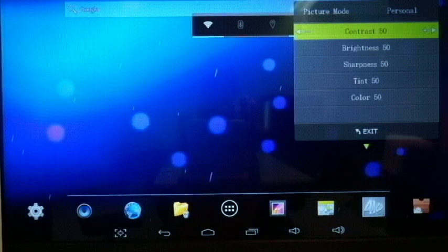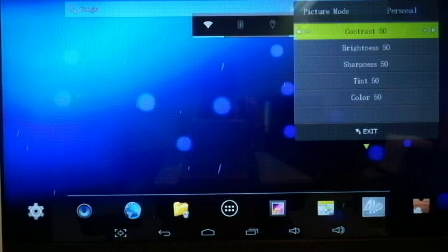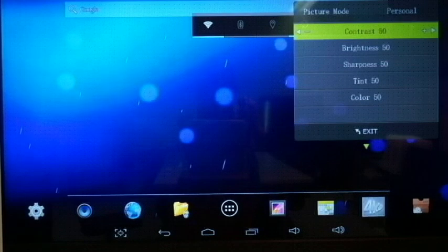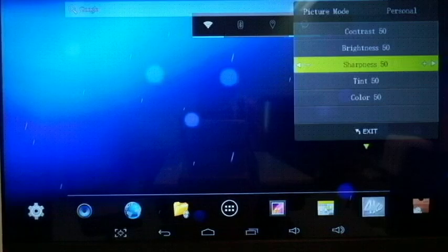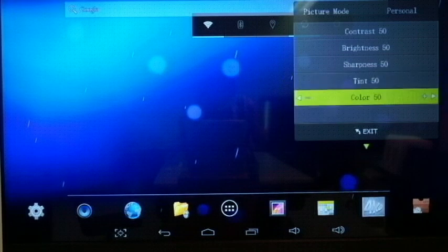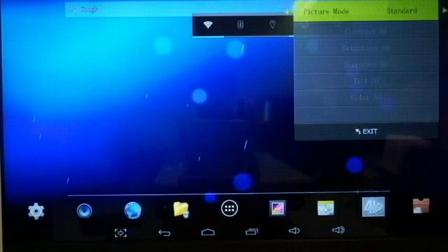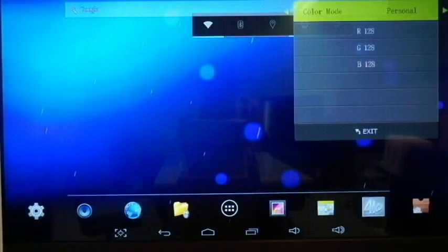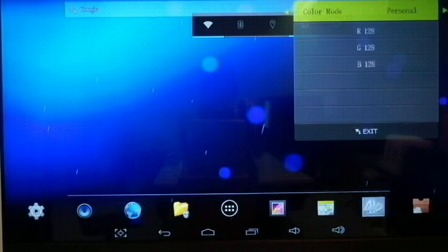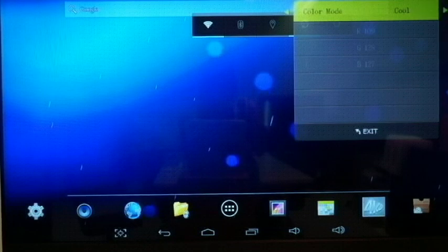You can adjust the contrast. Just press the left button and right button. Brightness, sharpness, tint, and color. After you finish everything, please press Exit. And the color mode has personal, normal, warm, cool.